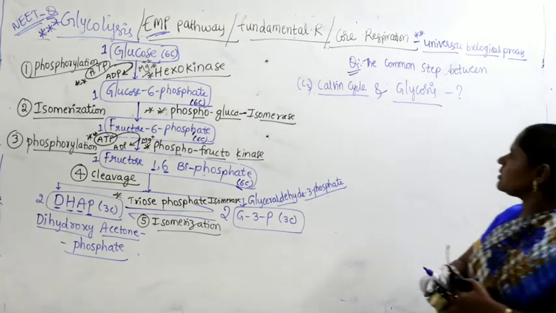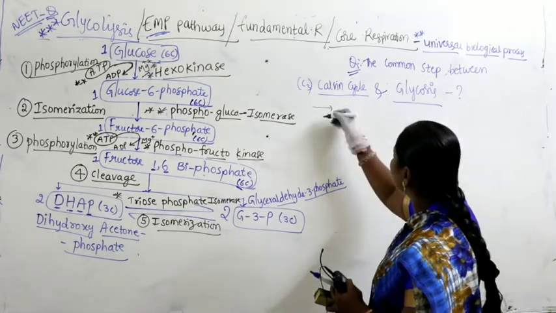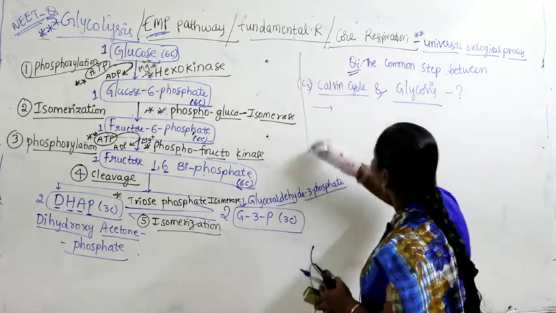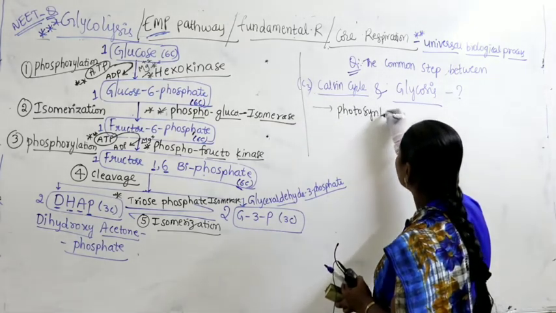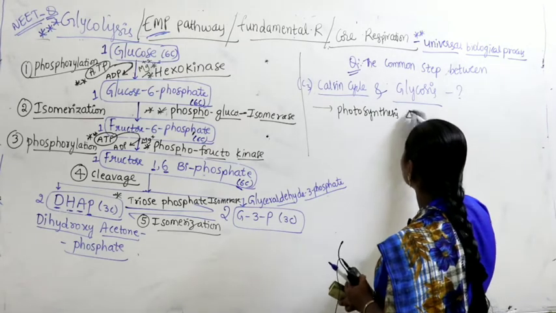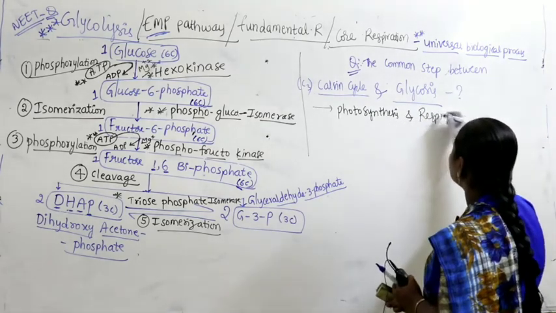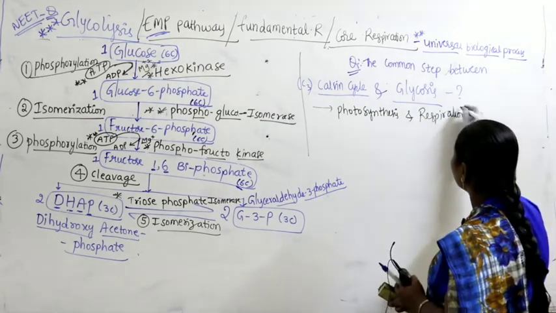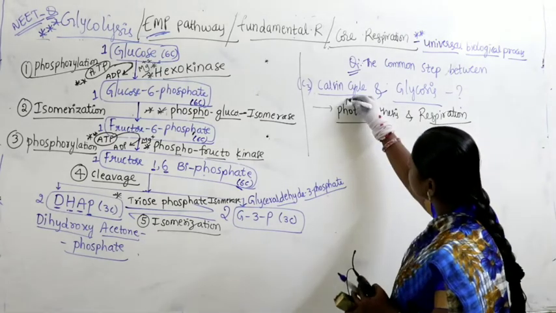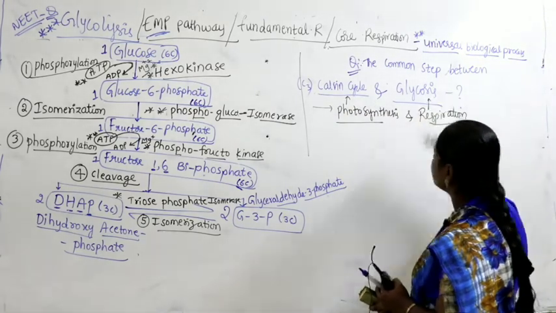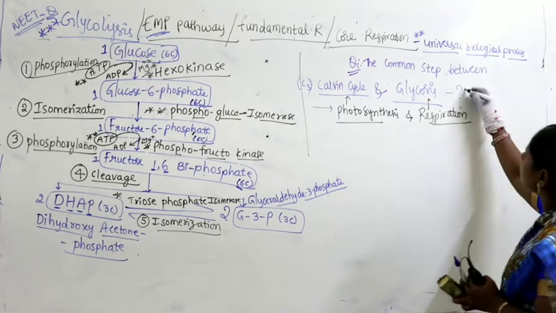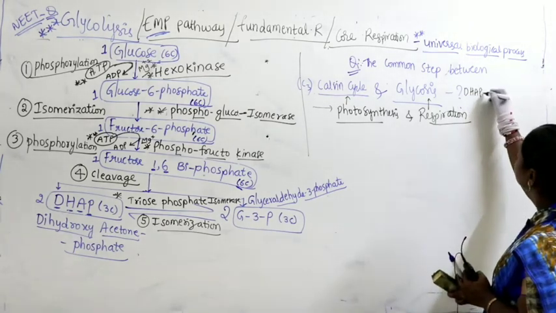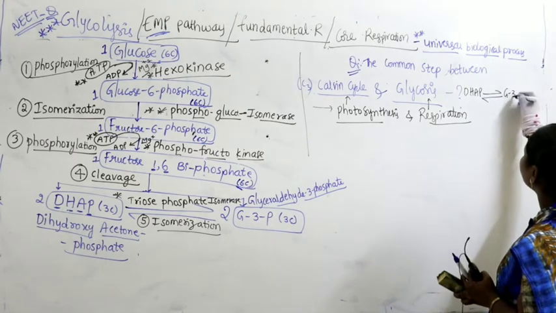Or sometimes the same question they will ask: the common step between photosynthesis and respiration. So what is the common step between respiration and photosynthesis? Photosynthesis has that Calvin cycle, and respiration has glycolysis. What is the common step? The common step is conversion of DHAP to G3P.